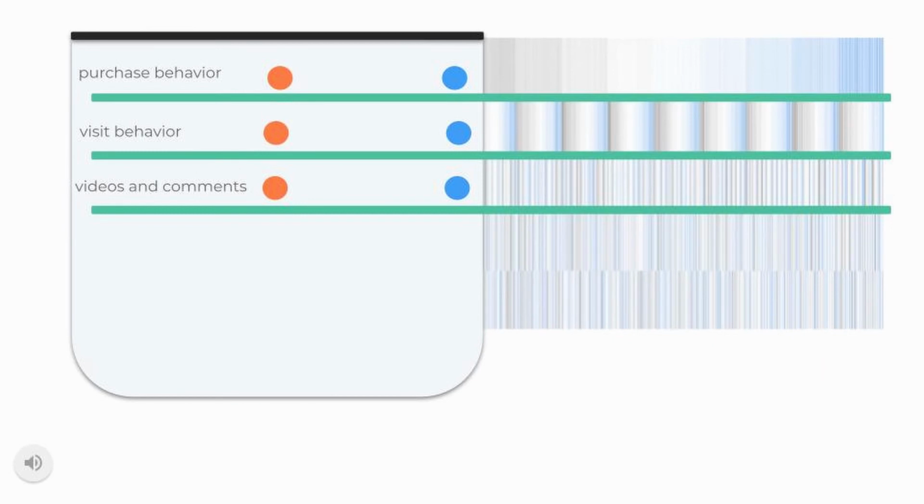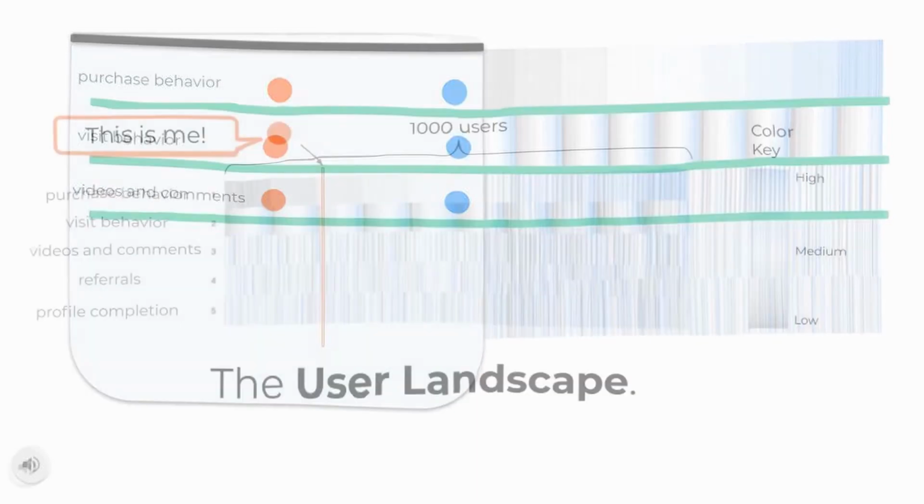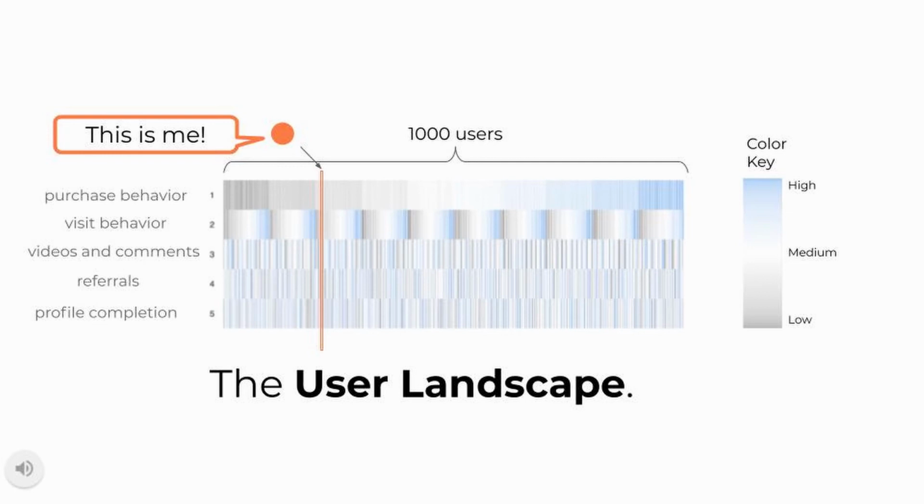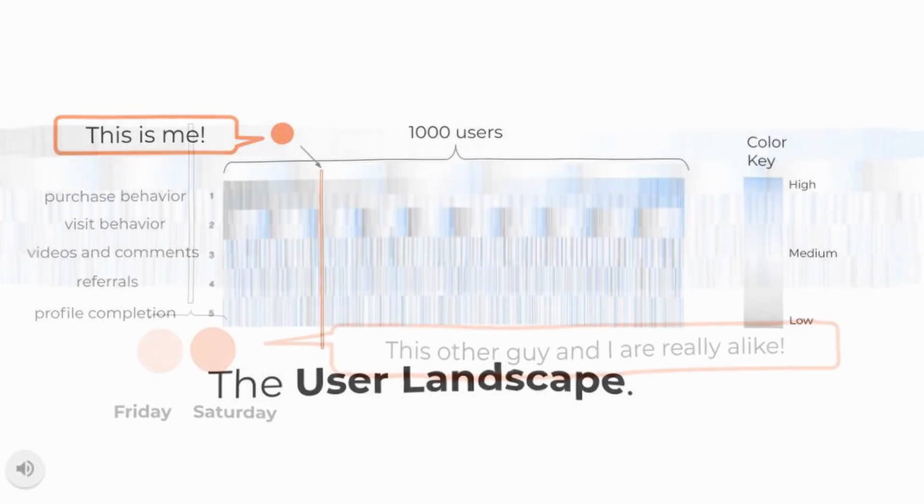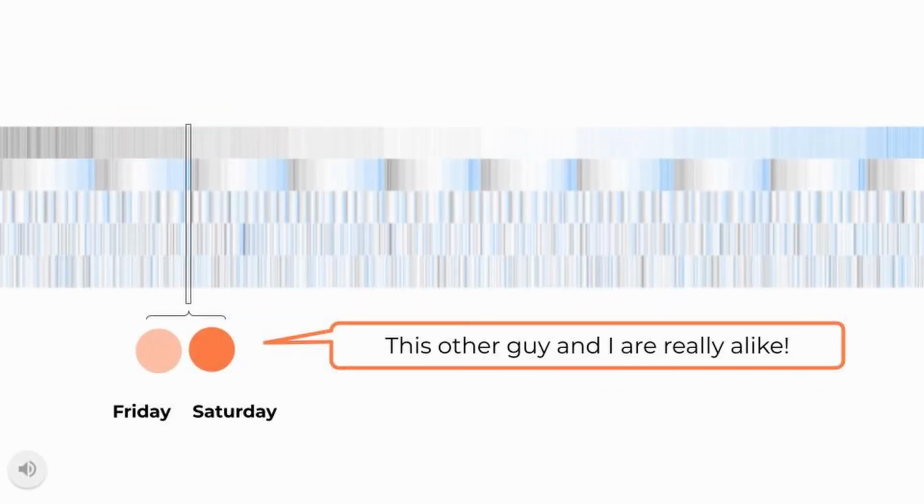We can group all these dimensions into what we call a user landscape. This is what it looks like with 1,000 users and 5 dimensions. The user landscape keeps us from being fooled.